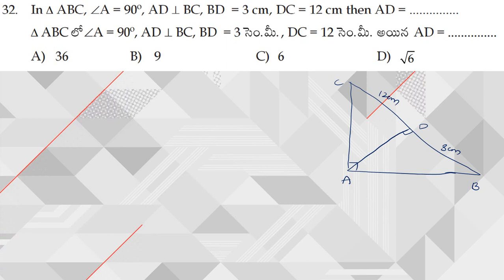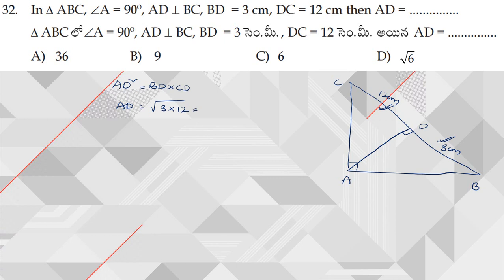So to get the value of AD, AD square is equal to BD into CD. That is the formula, right? If you want to have this AD square, then this part into this part, the product, is nothing but AD square. So from this, AD is equal to root over, what is BD? BD is 3 centimeters into 12 centimeters.